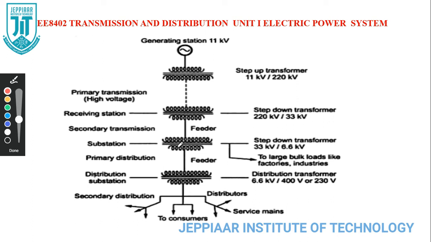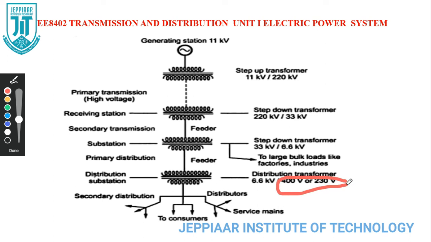Now, after the primary distribution, we have the secondary distribution, where we have the secondary customers. Using the distribution transformer, the 6.6 kV will be stepped down to 400 volt or 230 volt.